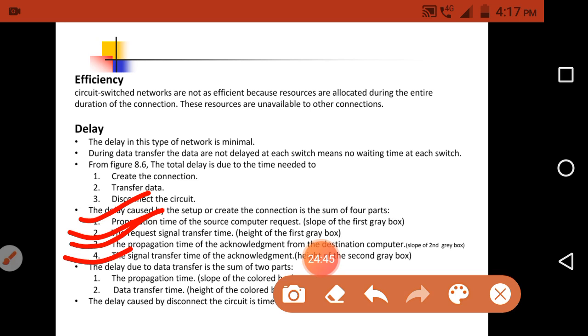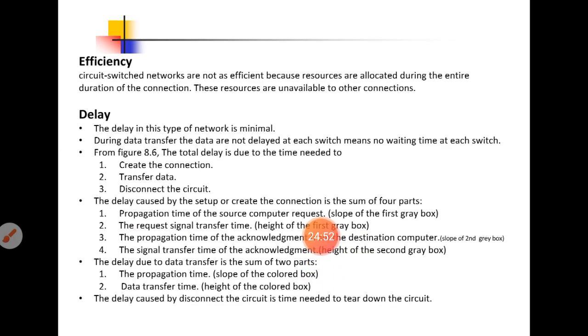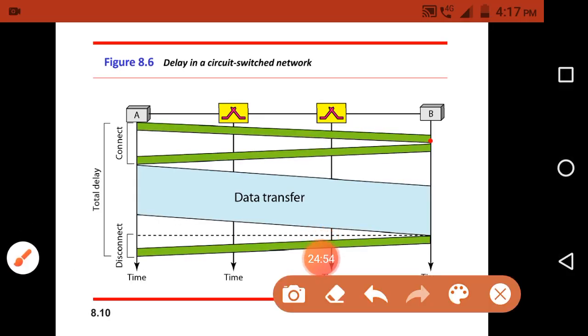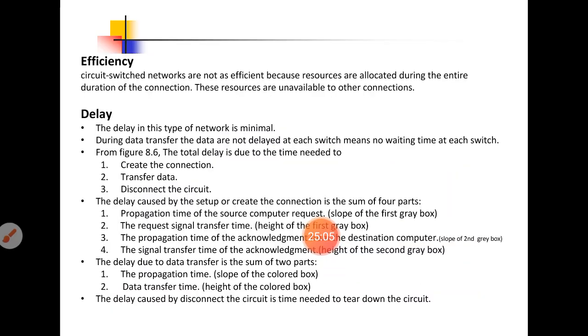The combination of these four parts we call the delay at the setup phase. Once the acknowledgement has been received, the connection has been set up. So the combination of these four parts is called the delay at the setup phase. And next one is